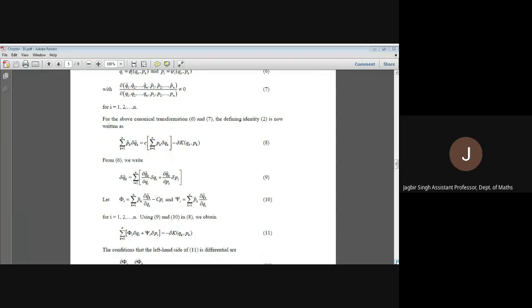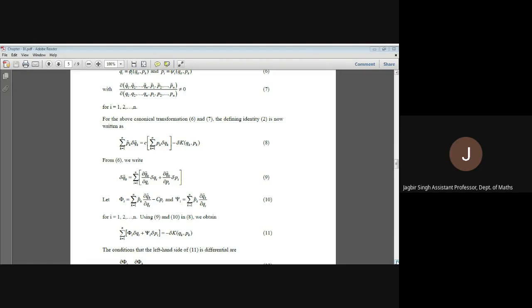here δq̃k will be equal to the variation of q̃k. It will be the summation i from 1 to n of ∂q̃k/∂qi δqi plus ∂q̃k/∂pi δpi. Now let's define two functions, capital Φi and capital Ψi. Capital Φi is the summation k from 1 to n of pk ∂qk/∂qi minus c p̃i, and Ψi is the summation k from 1 to n of p̃k ∂q̃k/∂pi.